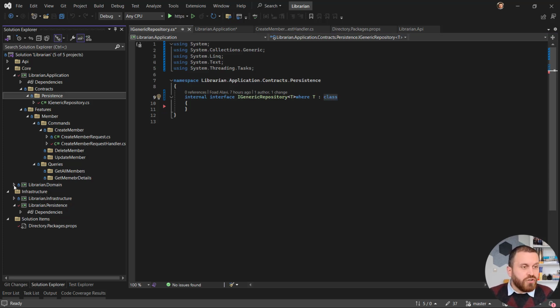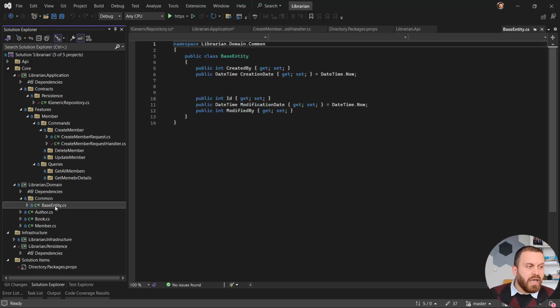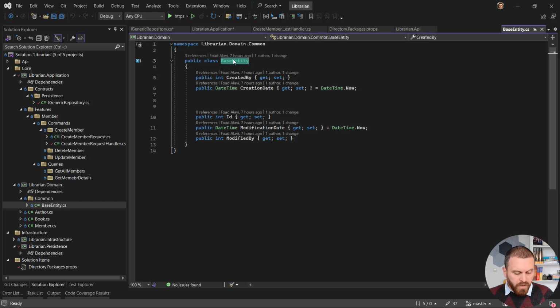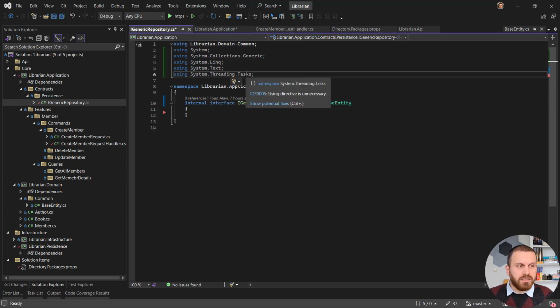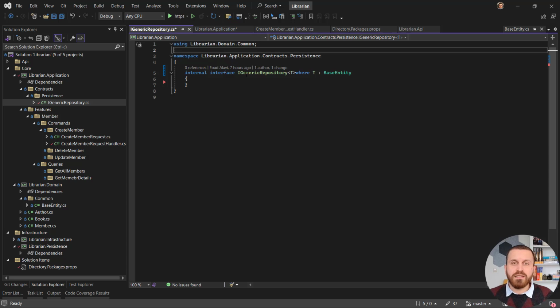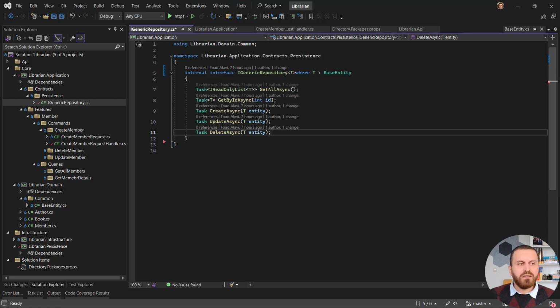And because I'm using a generic entity, we should find a type which applies to all my domain models. As you can remember, I have one base entity and all my entities are inheriting from this base entity. Then it is safe to assume that all the types which are going to be accepted by my generic repository should be of type BaseEntity. Let me get rid of unnecessary usings and put some code in here. I need to have a method with the name GetAllAsync. It is going to return a Task of IReadOnlyList.